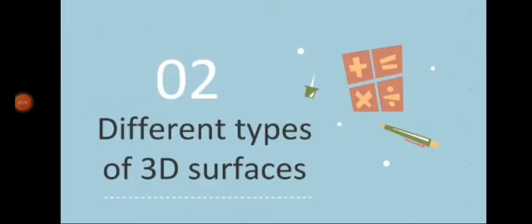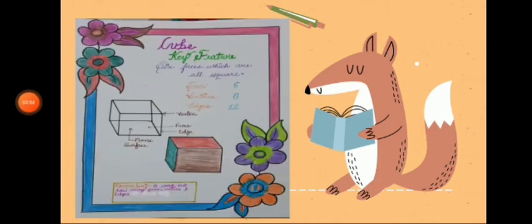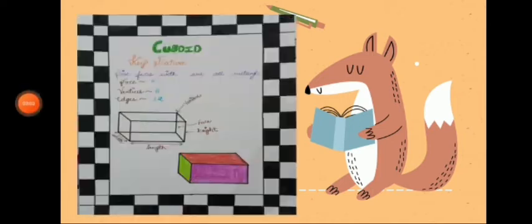So our next topic is different types of 3D shapes. 3D shapes have faces, vertices and edges. Every shape has a different number of faces, vertices and edges. The first 3D shape is cube. Cube has 6 faces that are square in shape. It has 8 vertices and 12 edges.